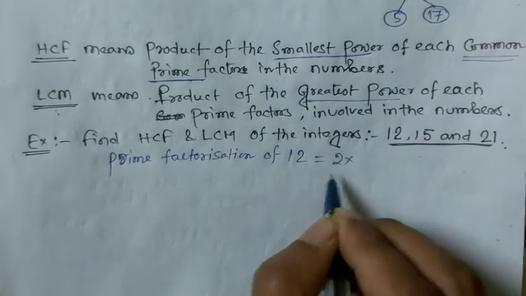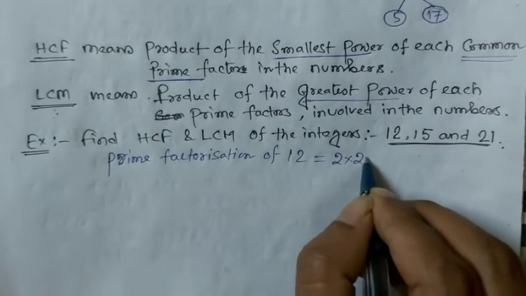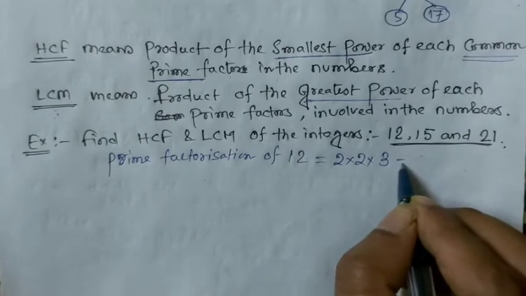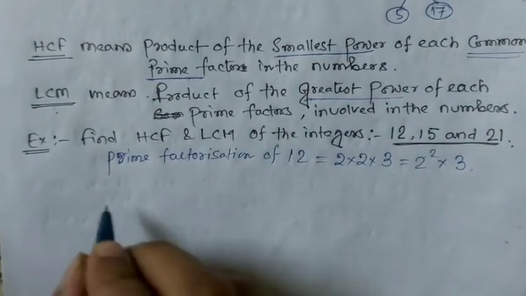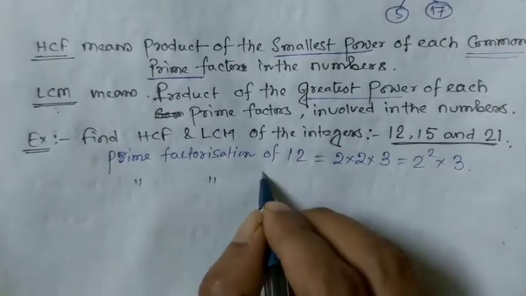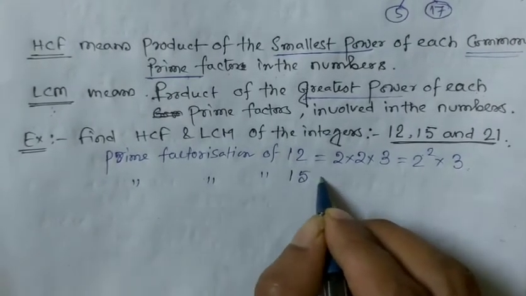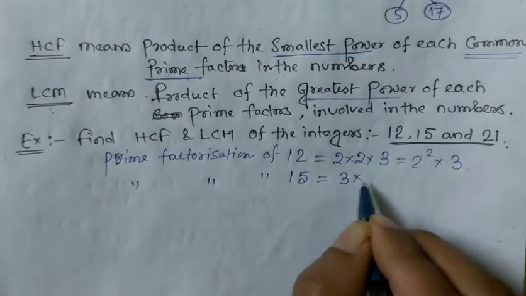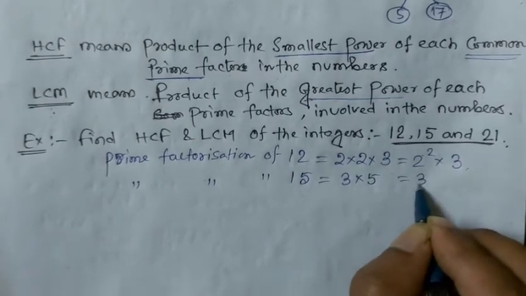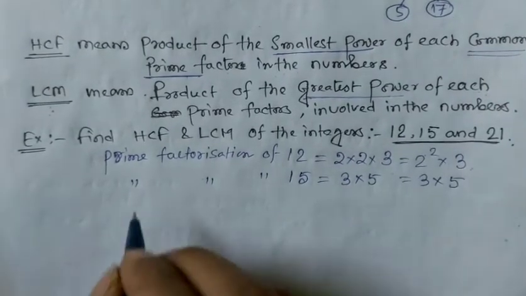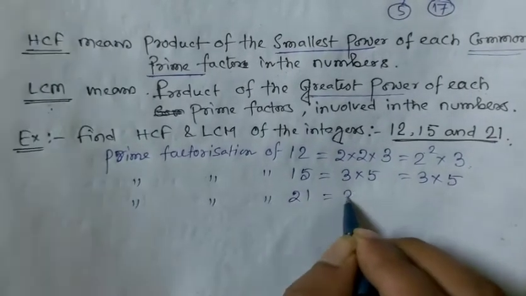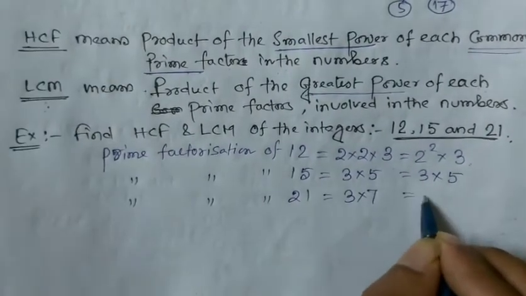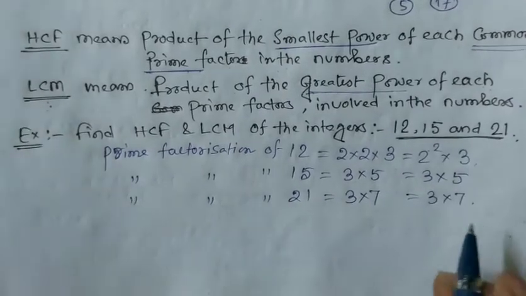So 12 is 2 times 6, and 6 is again divisible by 2, giving 3. That means 12 is 2 squared multiplied by 3. The prime factorization of 15 is 3 multiplied by 5, and the prime factorization of 21 is 3 into 7.